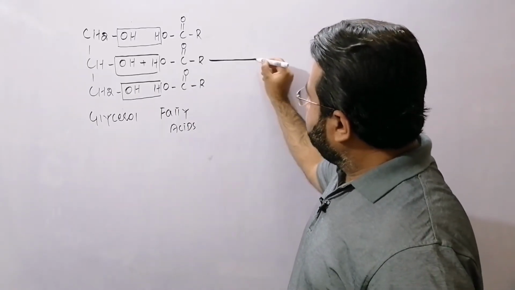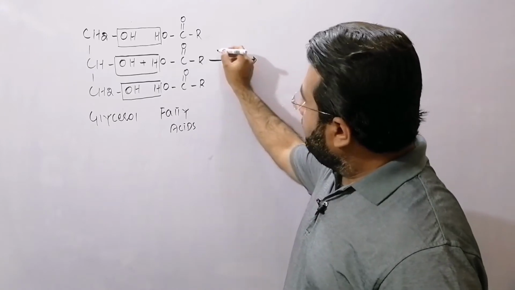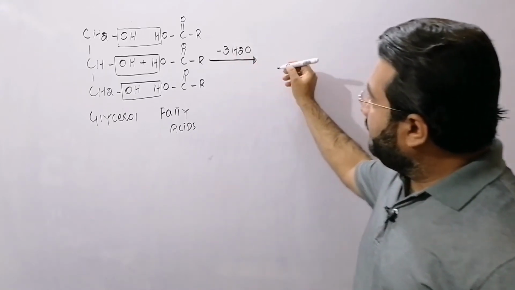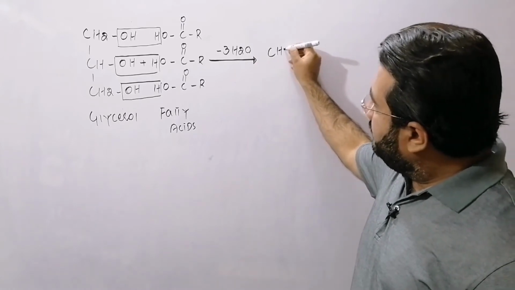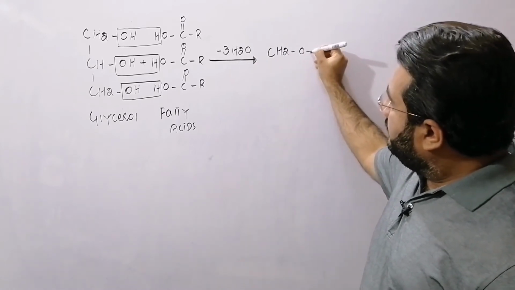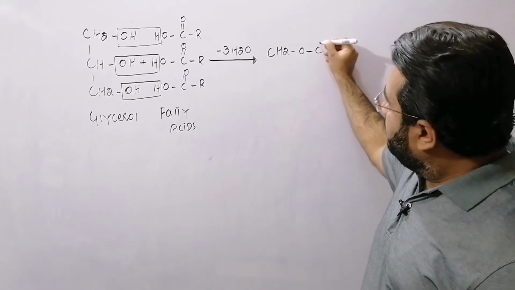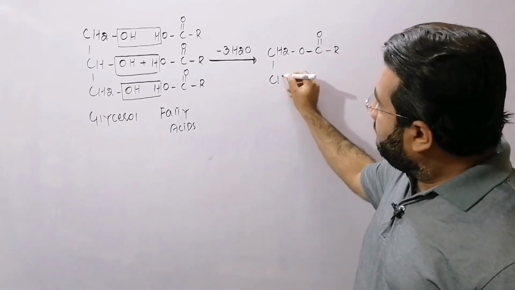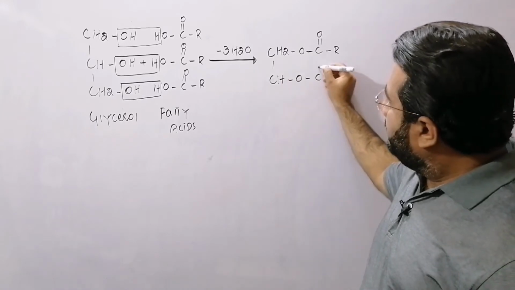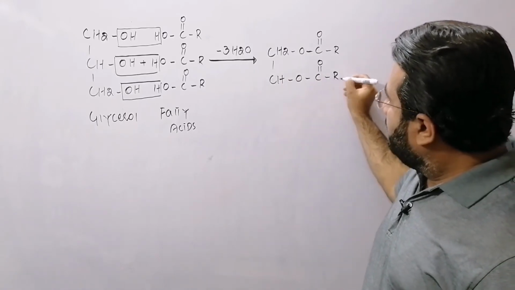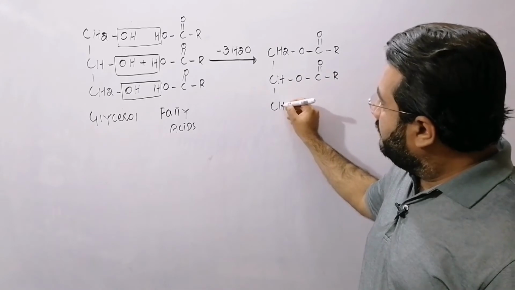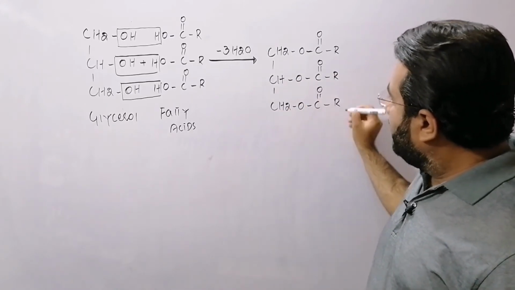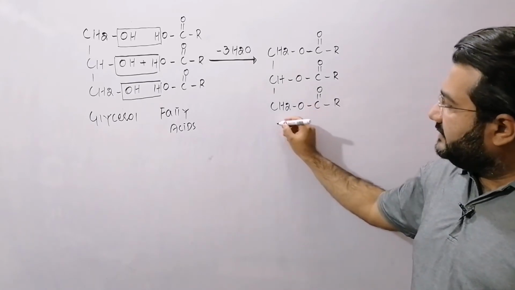As a result, 3 water molecules are lost, and now a triester forms. This one is a triester